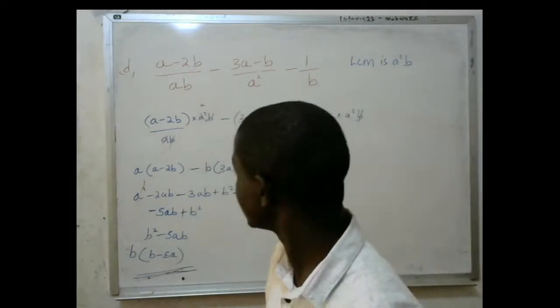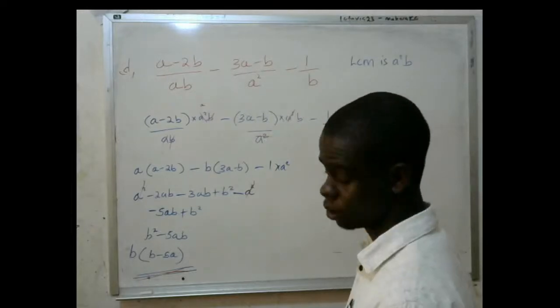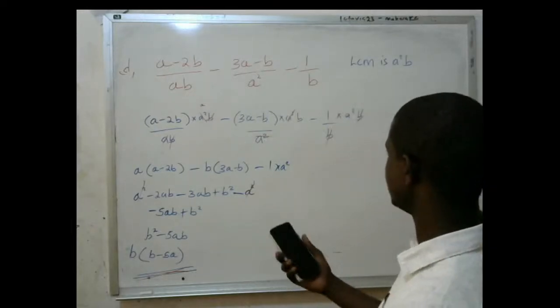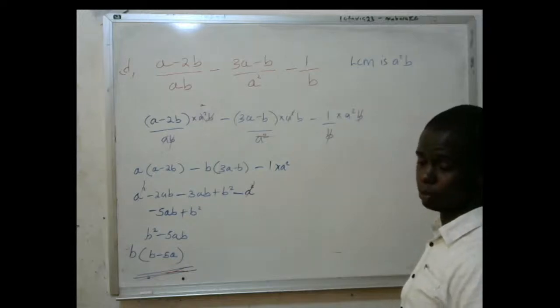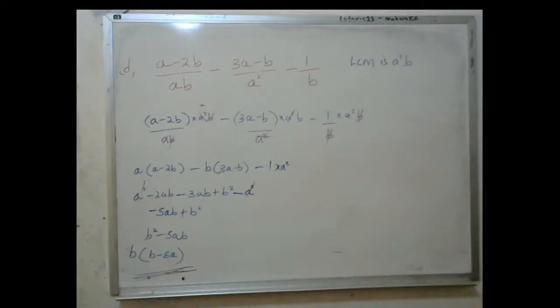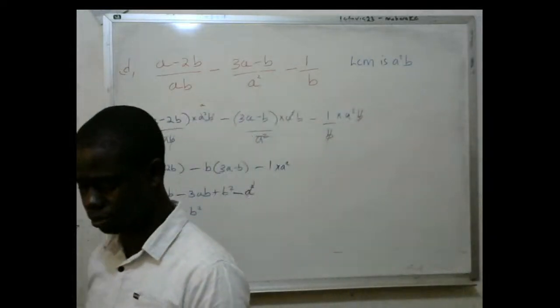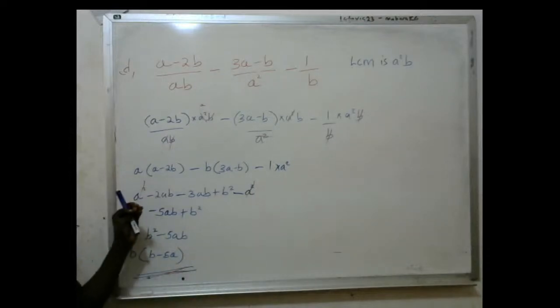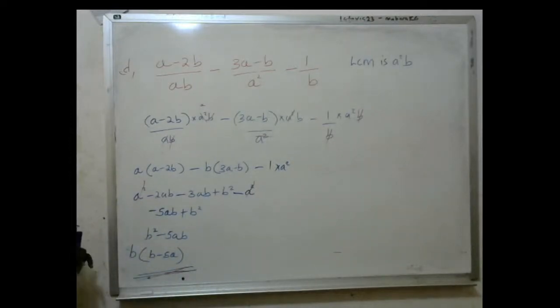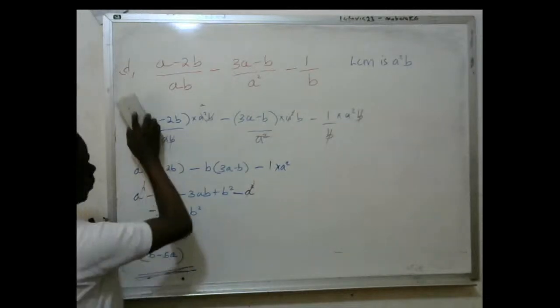I'm doing the last example, which is example E. I think D has been done. Now I'm going to go up to the last example. When you have very many denominators, you first bring in the LCM bit of it, and then you come up with the solution, which is here. Okay.